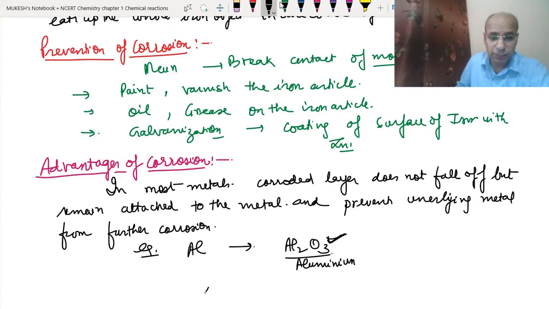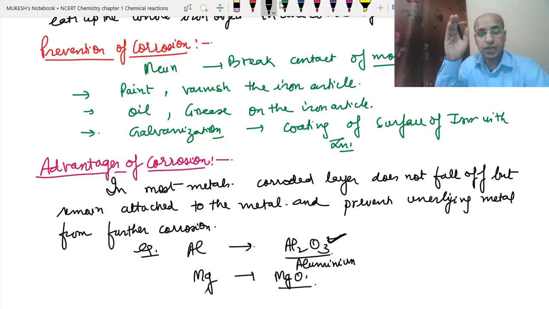Like in magnesium, a layer of magnesium oxide is formed, and this layer remains attached to the magnesium metal. I hope you studied in the first part of this chapter why we rub the magnesium ribbon before burning it in air. This is because of the corrosion: the magnesium oxide layer that forms remains attached and prevents further corrosion.